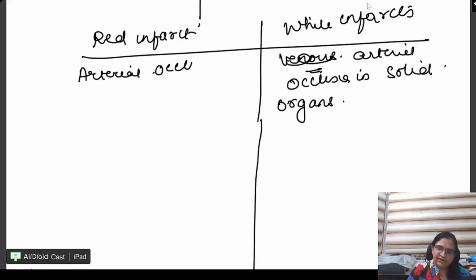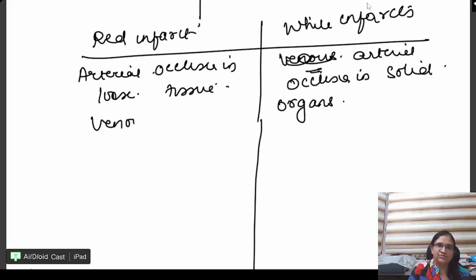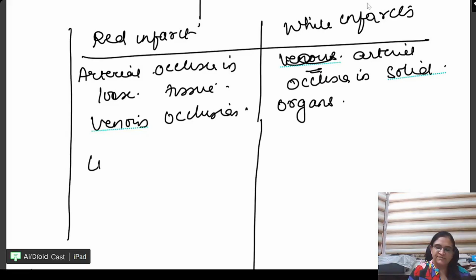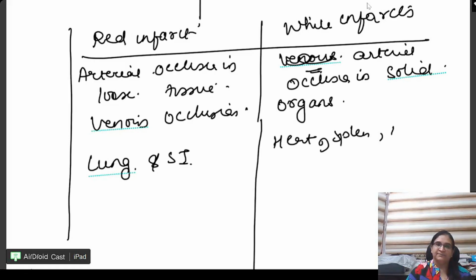Arterial occlusion in loose tissue and venous occlusion. Okay, done. Next, most common organs जो इसमें affected होते हैं, red infarct में lung and small intestine, whereas white infarcts occur in the solid organs. Solid माने heart, spleen, kidney.